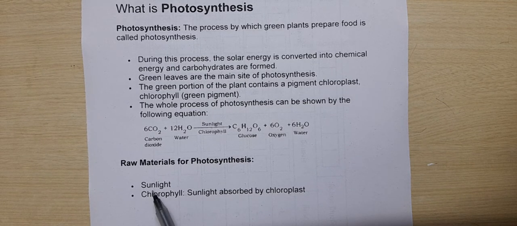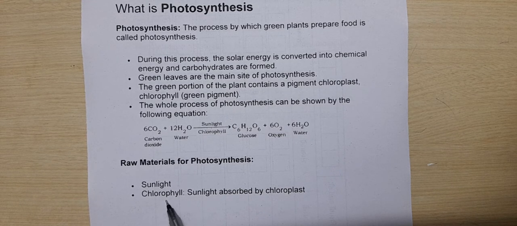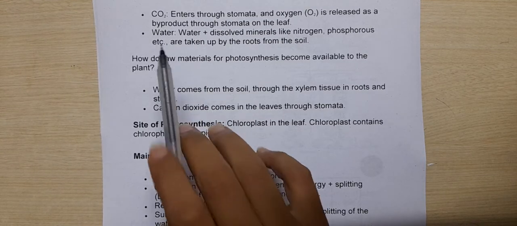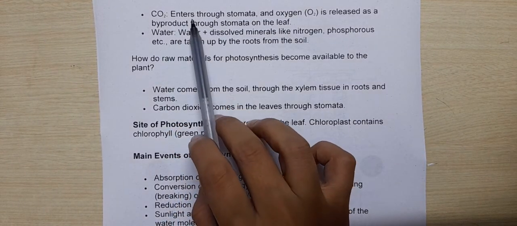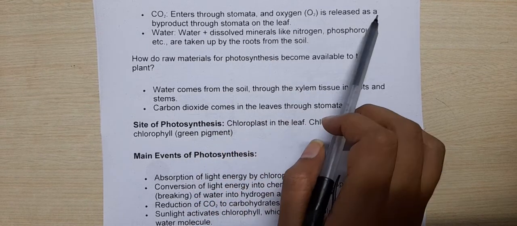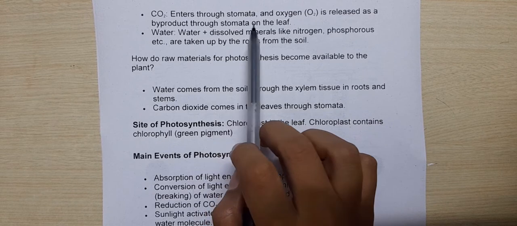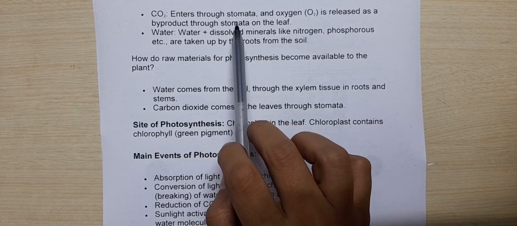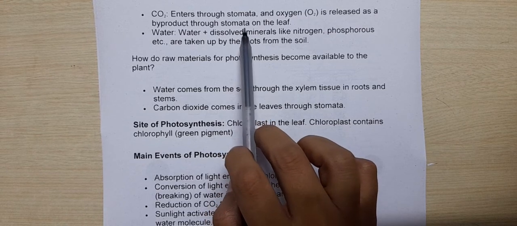Let's see. First of all, the sunlight. Without the sunlight, photosynthesis cannot be performed. Second is chlorophyll, because chlorophyll is the only component in a plant which can absorb the sunlight. Next is CO2. CO2 enters through the stomata, and oxygen is released as a byproduct through the stomata on the leaf. What the stomata is, we are going to see in detail in the next topic, right?